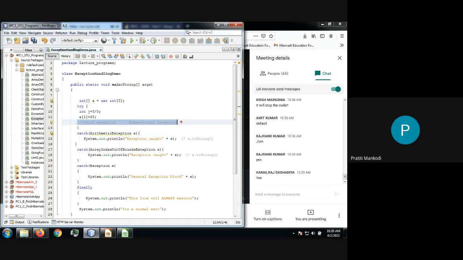First thing, be quick, guys, very quick. What will happen when your JVM is going to identify that exception has occurred? What is the first step? See, this is not done, guys, from your side. I want very quick response. Ma'am, creation of object. Exactly. The object will be created specific to that type.